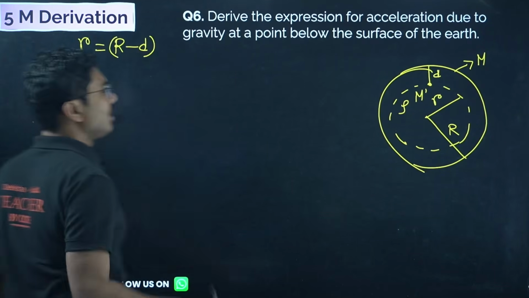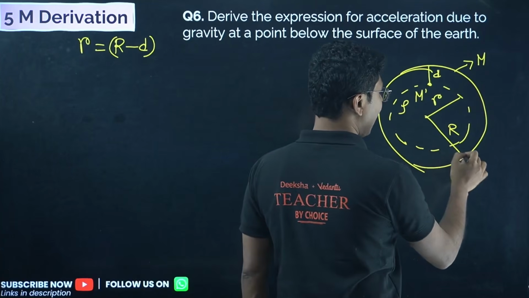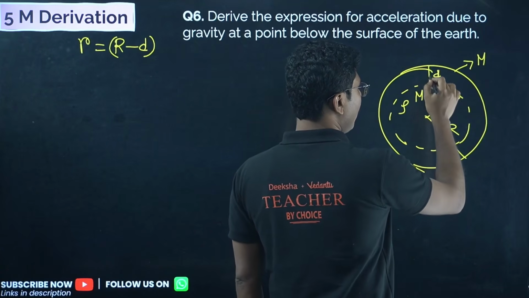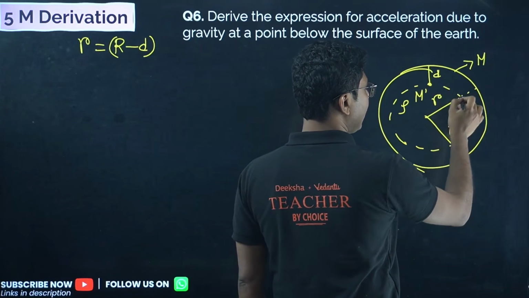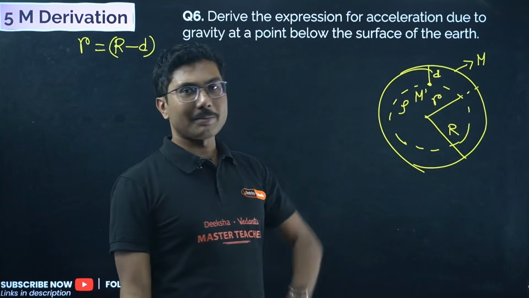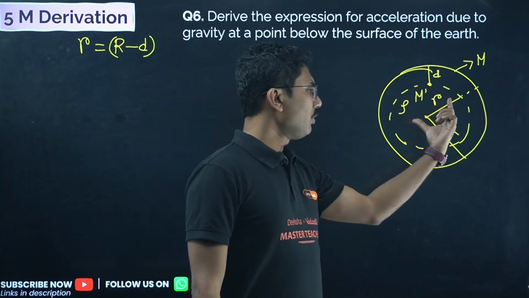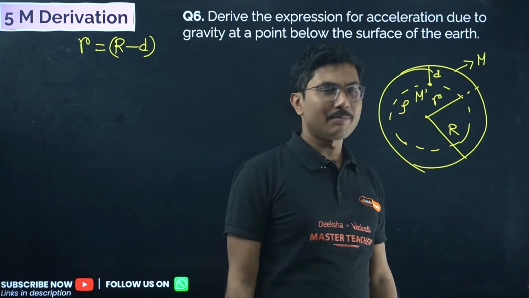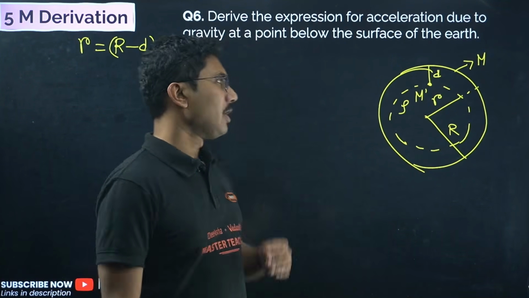This much is clear. The total radius is capital R. If you take this much out, then you get smaller. So this much is the depth at which you are measuring, given by small d. So small r is actually capital R minus small d. So this is clear.